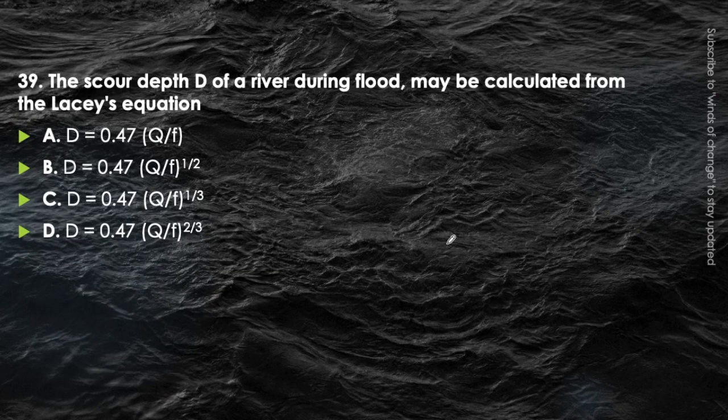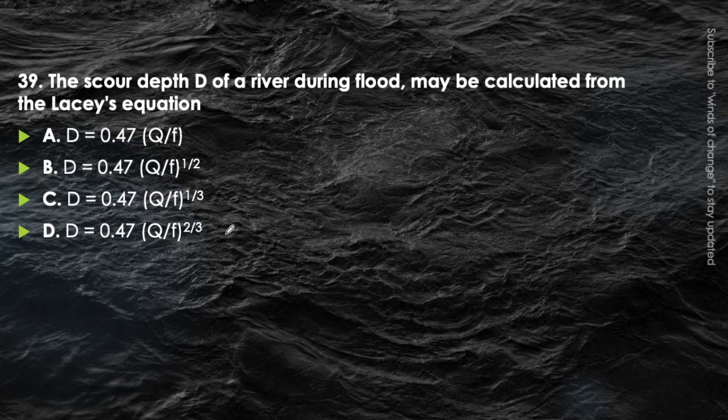Next question. The scour depth d of the river during flood may be calculated from Lacey's equation. Scour depth for Lacey's equation. If you know it, you can answer it, otherwise you don't. D equal to 0.47 (q upon f) raised to power 1 by 2, or d equal to 0.47 (q upon f) raised to power 1 by 3, or this power is (q upon f) raised to power 2 by 3.